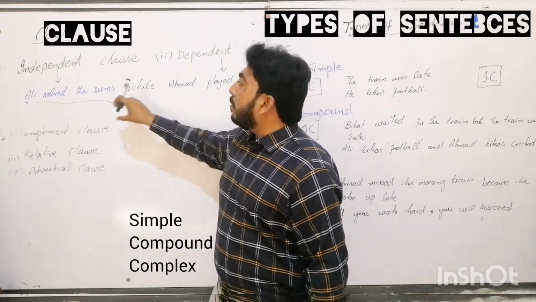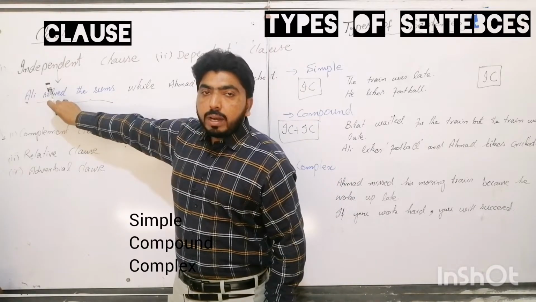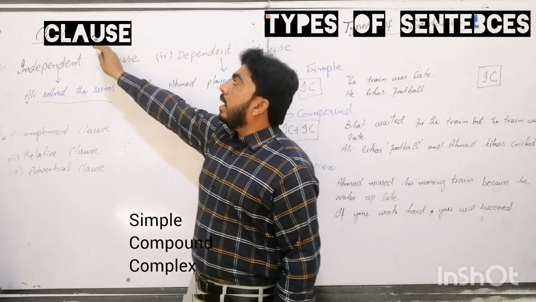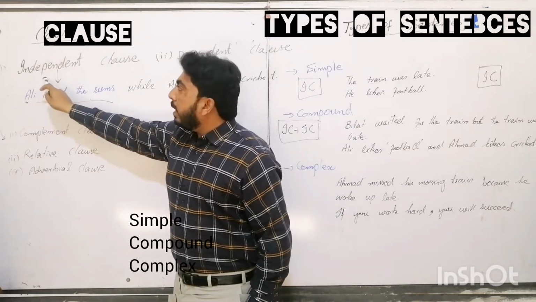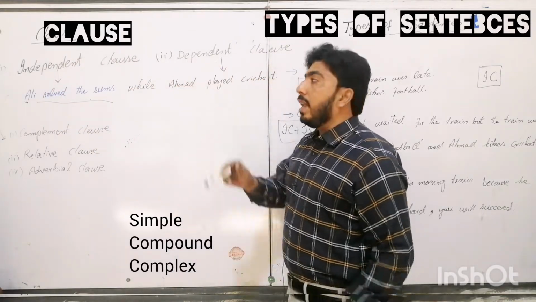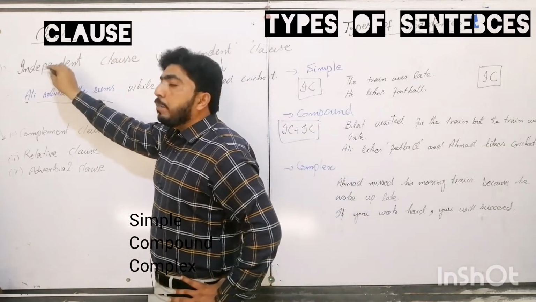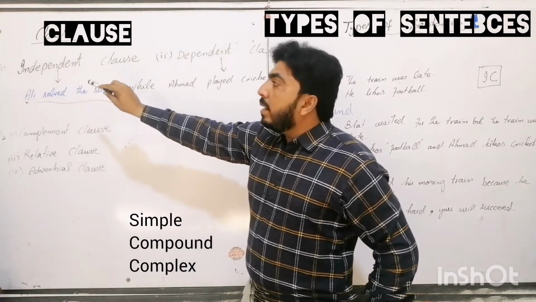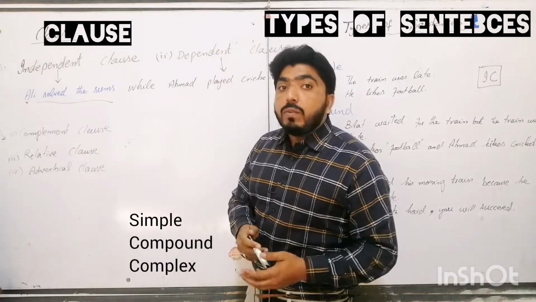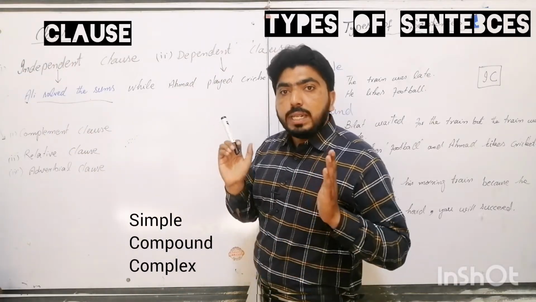So on the basis of the completion or incompletion of meaning, we classify clauses into two types. One is the independent clause and the second one is the dependent clause. As the word suggests, independent means the clause which can stand as a sentence, and a sentence is always meaningful, it gives a complete thought.